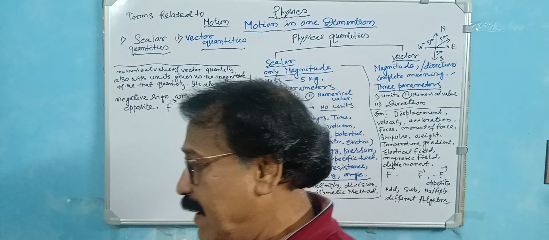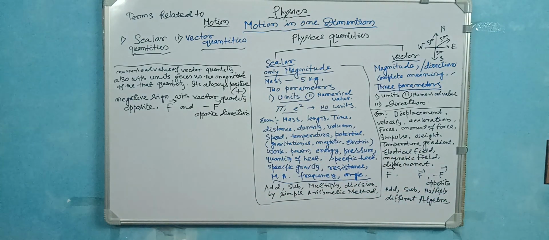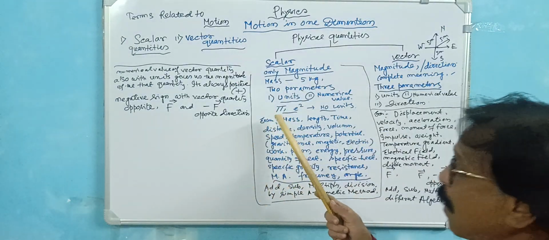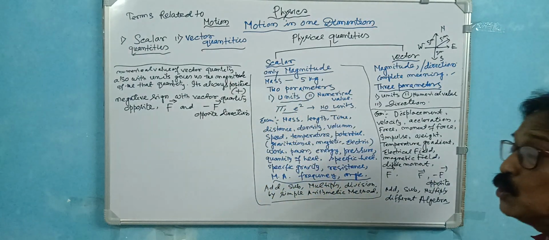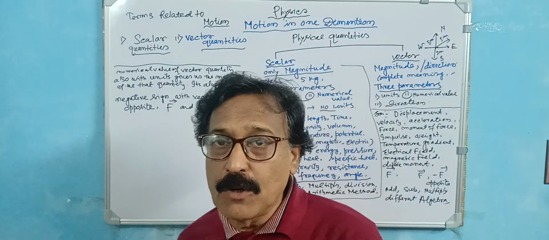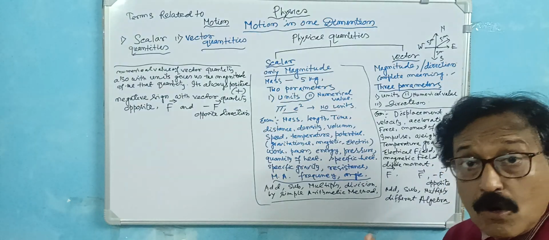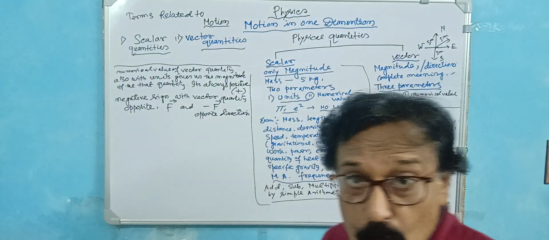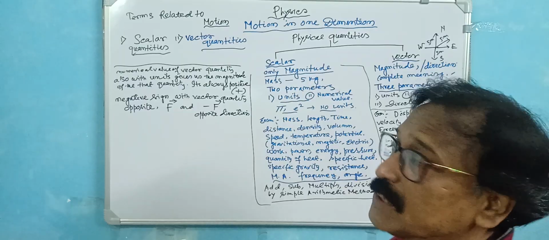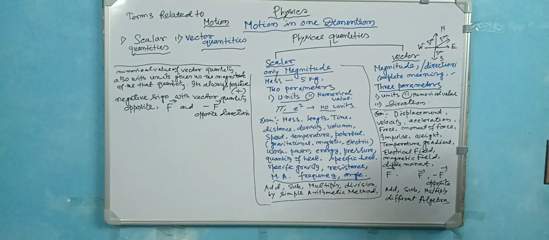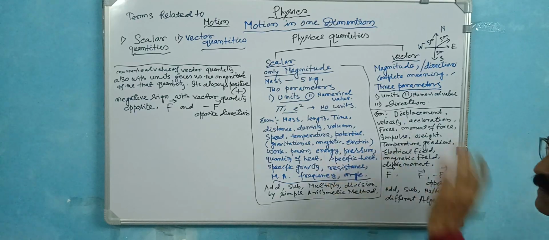But there is a certain exception. If there is a pure number, such as pi or e square, then in that case there are no units. The pure number 22/7 is numerical, and there is no unit for the pure number. So this has no units. Now I write down all the common examples of scalar quantities.